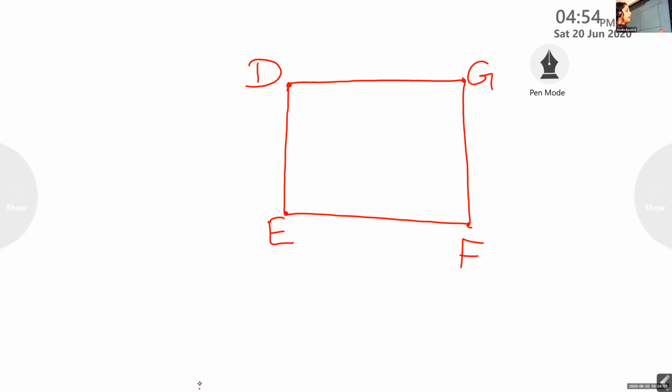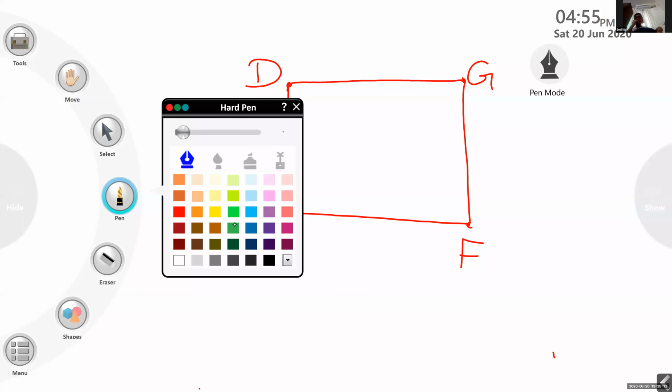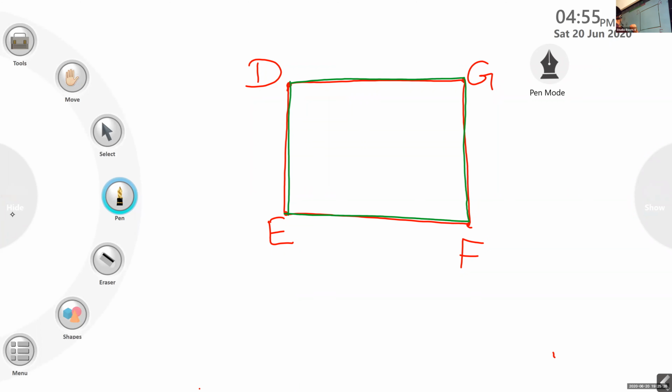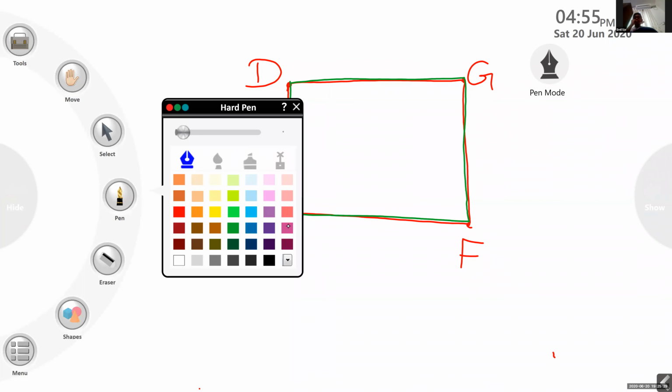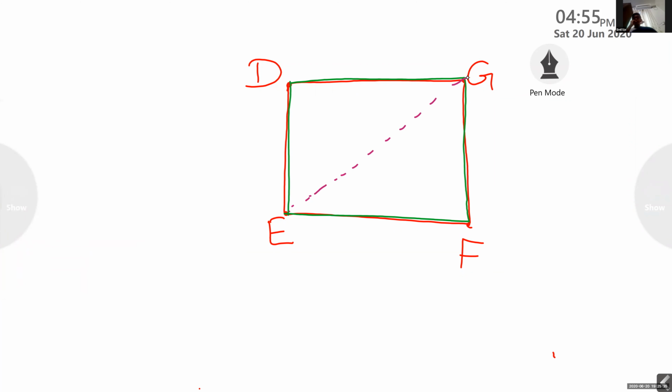Emil. Tell the sides. Ma'am, side DE, side EF, side FG, and side GD. Very good. Can you name the diagonals? Diagonal EG and DF. These are the two diagonals.